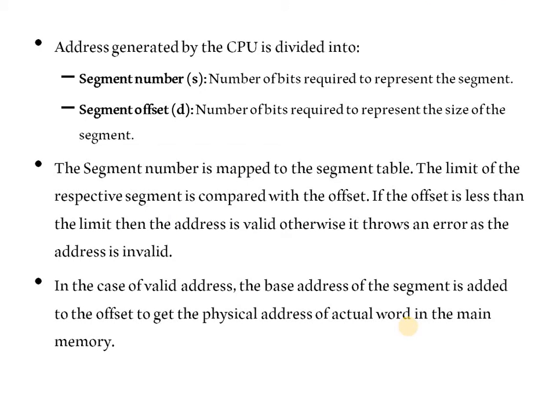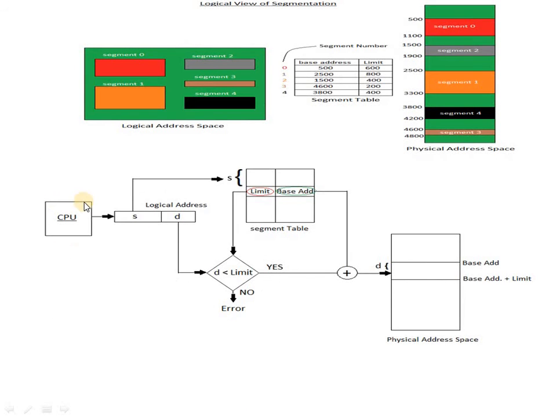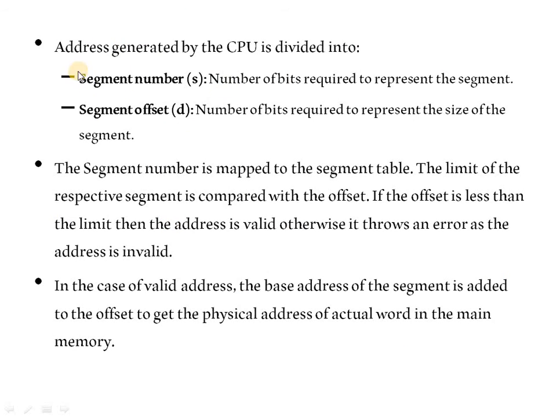The address generated by the CPU is divided into two parts: S, the segment number, and D, the segment offset. The segment number is the number of bits required to represent the segment, and the offset is the number of bits required to represent the size of the segment.